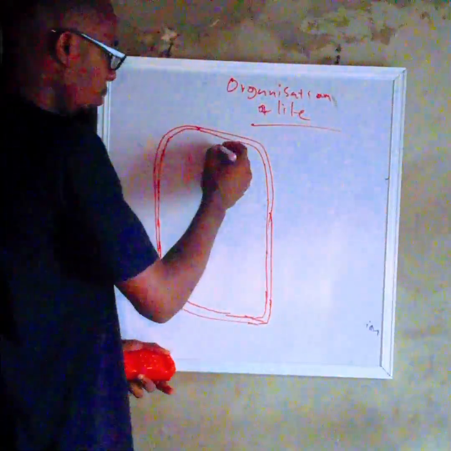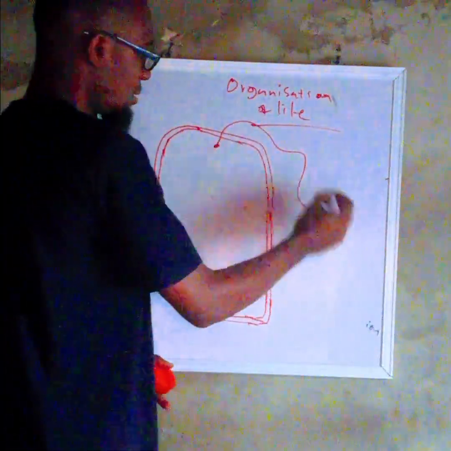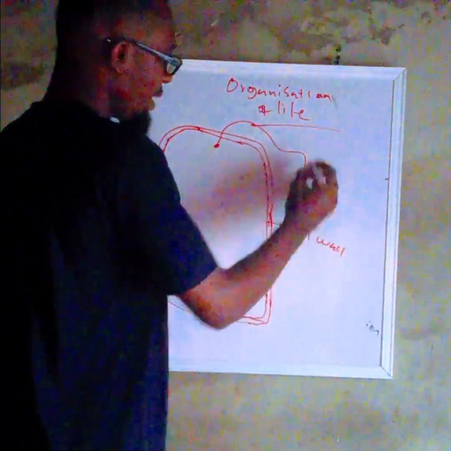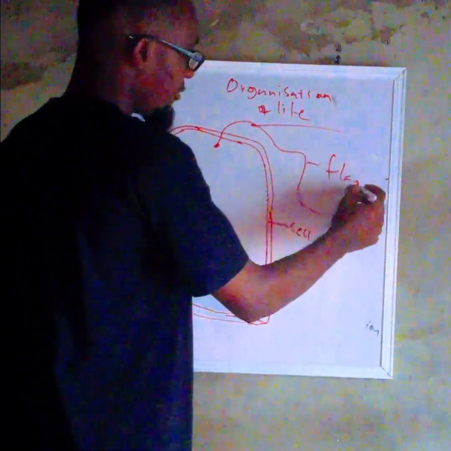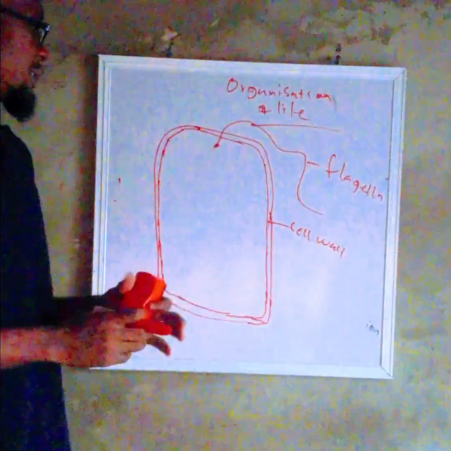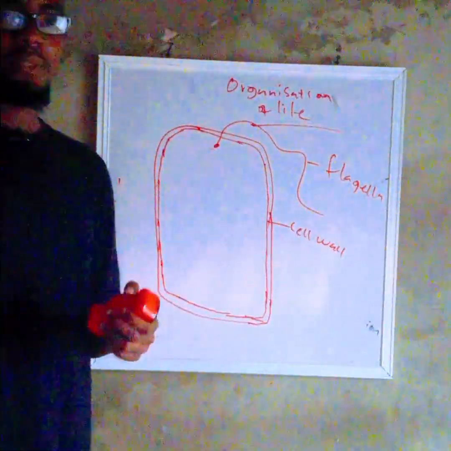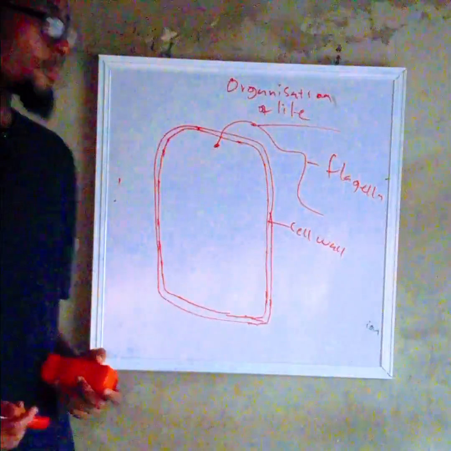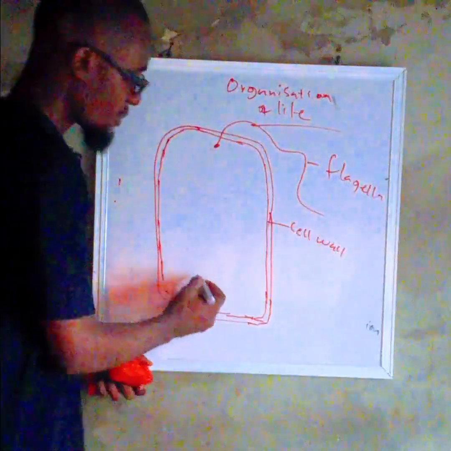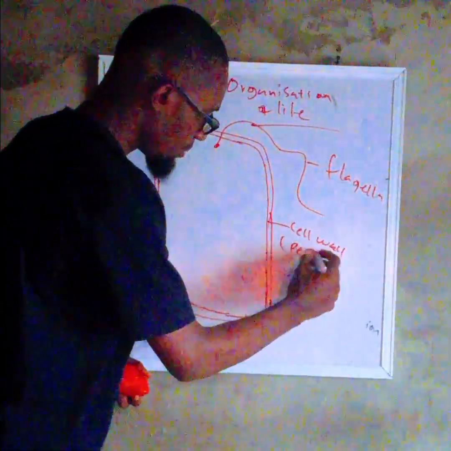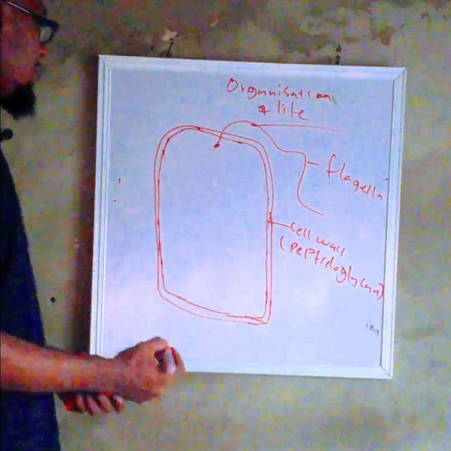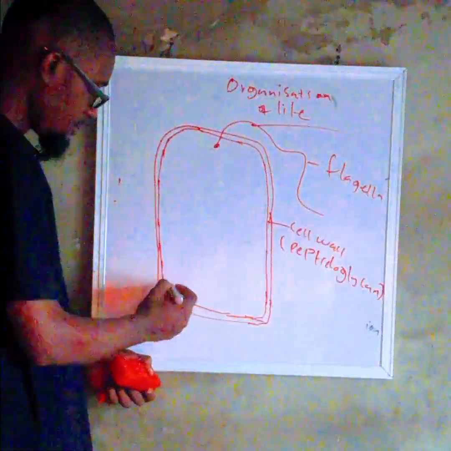Now, we now have what we call the flagella. Of course, this is the cell wall. We now have the flagella. What's the main function of the flagella? Used for movement, just like your legs. But in this case, the flagella has a whipping movement. So it whips. As it whips, the organism propels. And of course, the cell wall is made up of peptidoglycan layers.